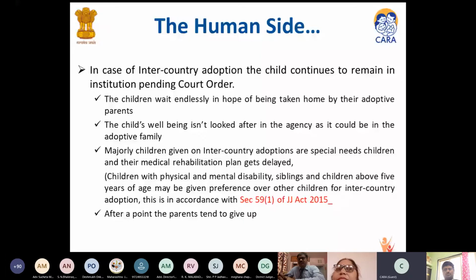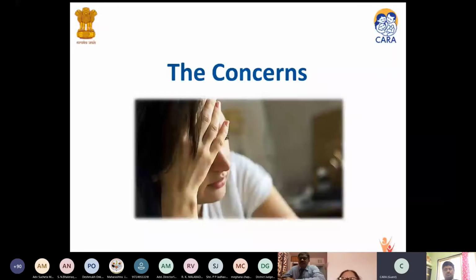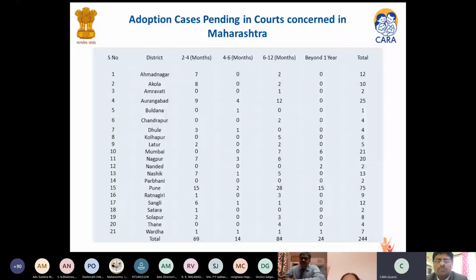This is a small slide wherein district-wise we're just showing the pending court cases in the state. This would be taken up in detail by our Joint Director sir in tomorrow's session. A few concerns.